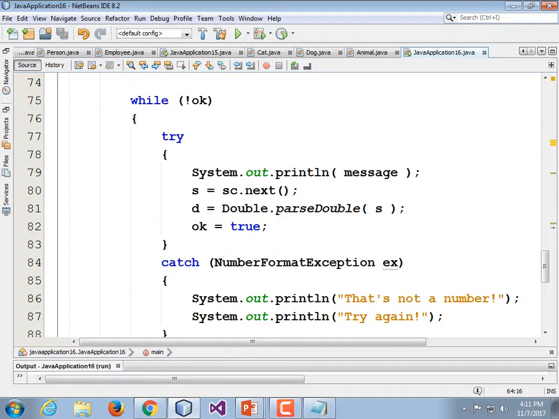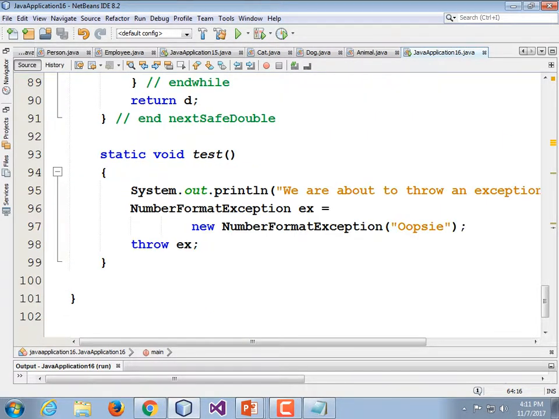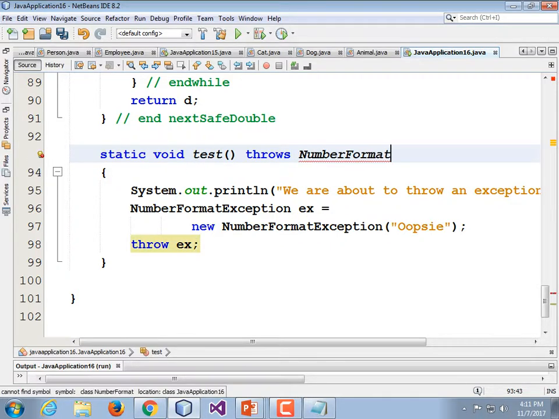The way you do that is you go down here and put the word throws on static void test. So static void test throws a number format exception. That tells the compiler that you have to catch that. And it's still not telling me that you have to catch it. Okay, so what would be the point of putting that there?